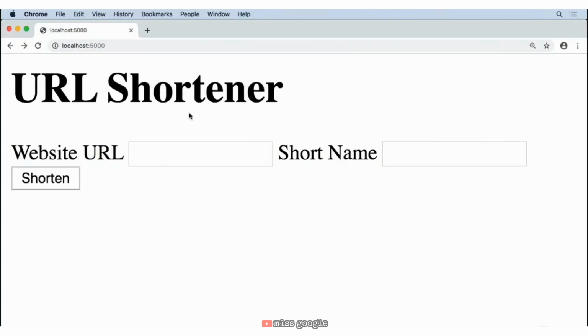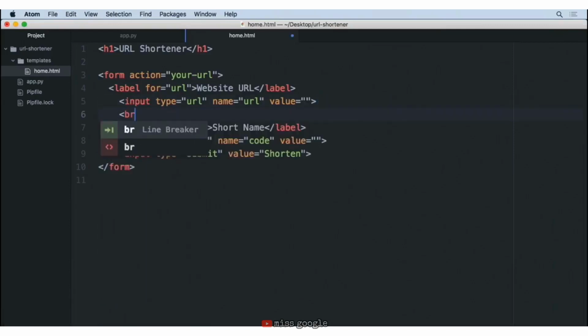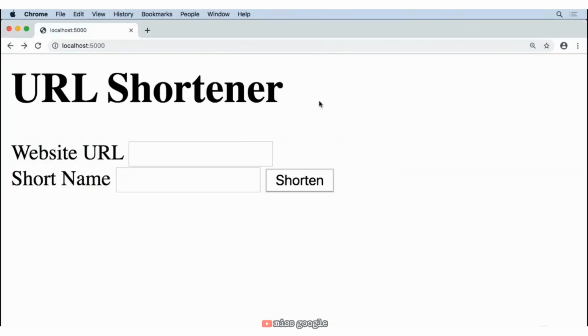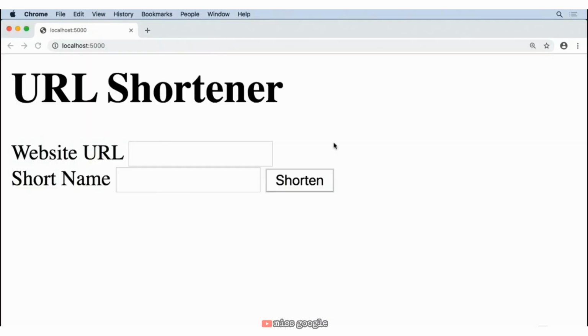This looks a little bit better, but I'd love it if there was a new line after the website URL and the short name. So let's go ahead and use a BR tag here for a break. Let's go ahead and save that, reload the home page. And again, I'd like to have the button down below. So we're going to add one more BR tag here. Save this. And now when we reload the page, we can see this is more of what we're looking for.